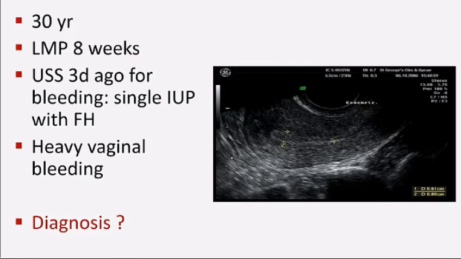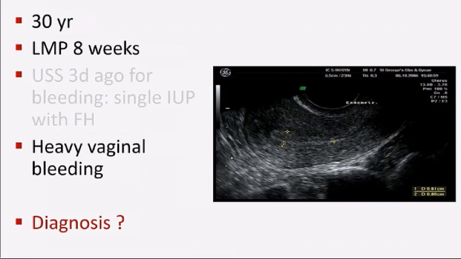So this is just to illustrate this. If this 30-year-old lady came in, last period was 8 weeks ago, she had a scan 3 days ago that showed that she had a viable intrauterine pregnancy. Unfortunately, she has some bleeding. We then repeat the scan, and we see here a completely empty endometrial cavity. Our diagnosis for this lady would be that she's had a complete miscarriage. However, if the same lady came in and she hadn't had the scan before, we would have to label her as having a pregnancy of unknown location or a non-diagnostic scan and then follow her up.